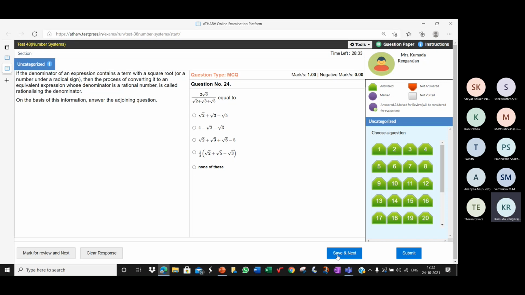Group the first two terms. Please write down the question. Let me also work along with you. Please write down 2 root 6 by root 2 plus root 3 plus root 5 is equal to.